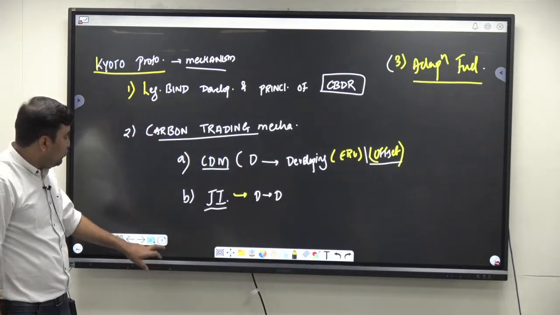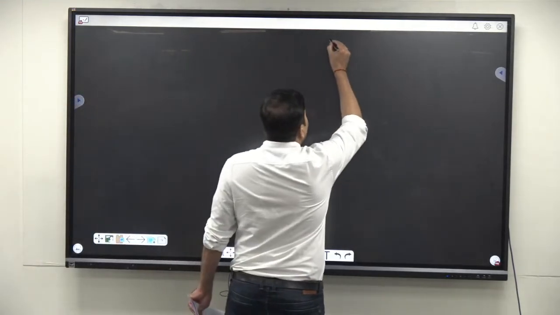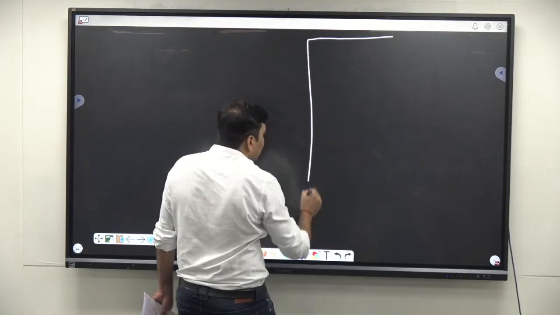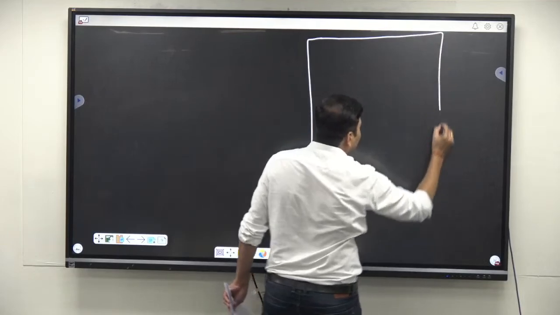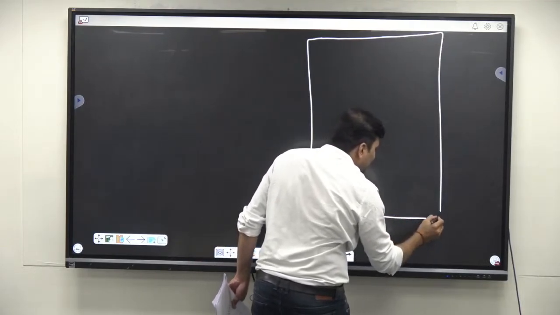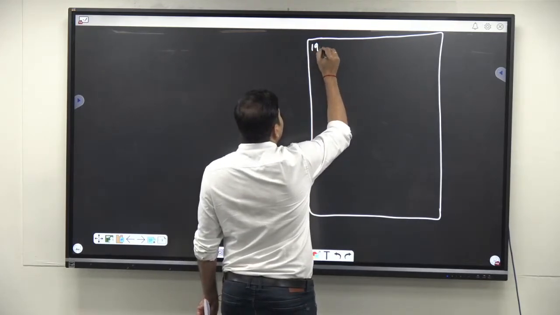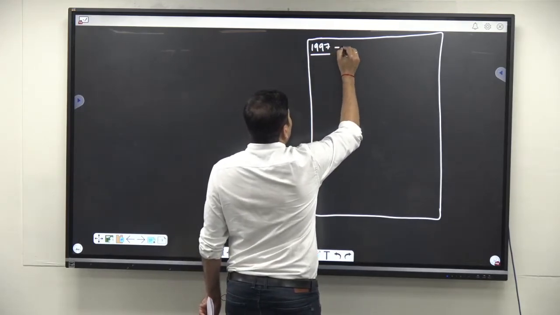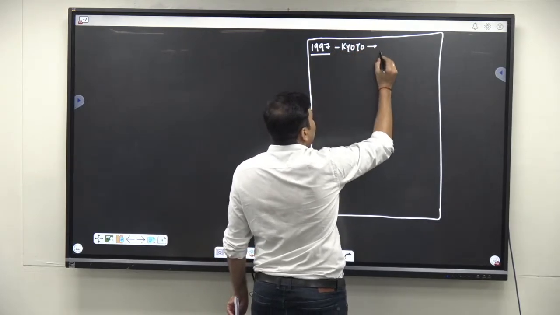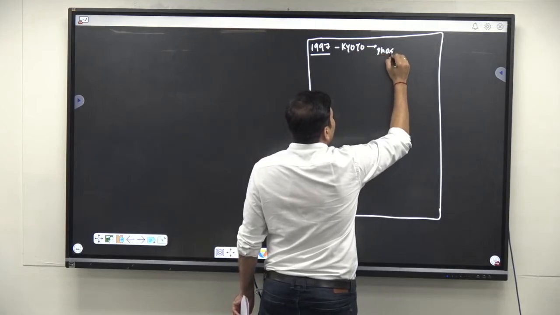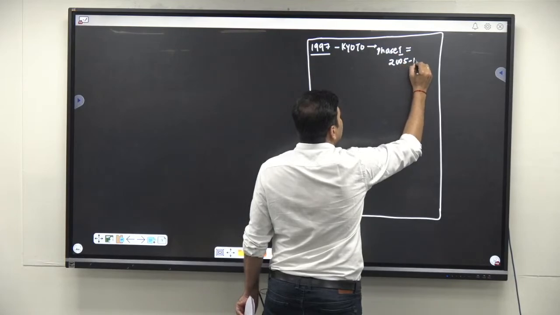However, in conclusion, you write one small flow chart, या फिर in the body part before conclusion you can write a small flow chart. ऐसे आपको लिखना है, so that this flow chart emphasizes everything. That is, सबसे पहला 1997 Kyoto Protocol, and it was to be implemented in phase 1 as 2005 to 2012.